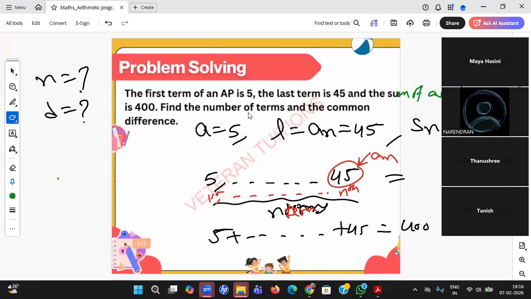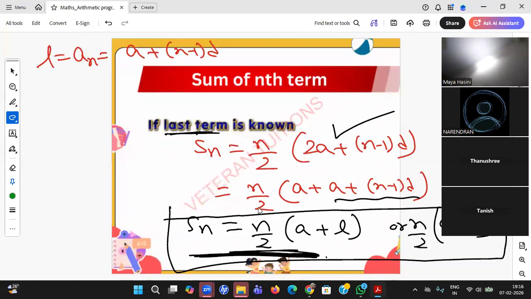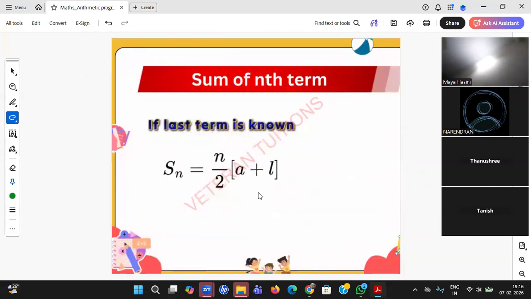Now he is asking the number of terms, meaning how many terms are there. So I took n, and common difference is d. Let me start with S of n equal to 400. What is the formula I'll use? I already have the last term, so I can use the small formula n by 2 into a plus l.